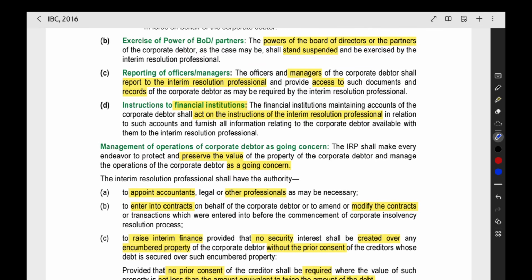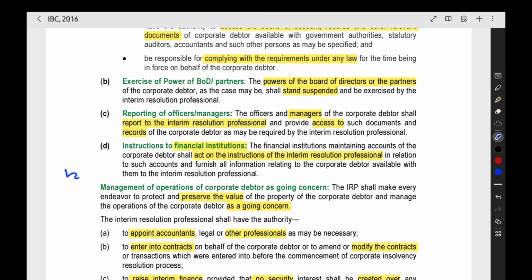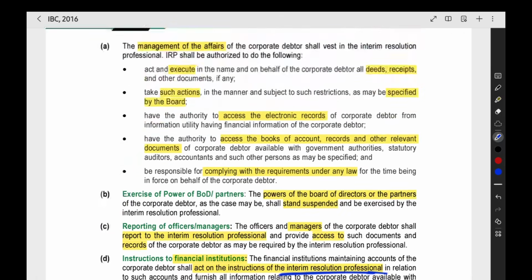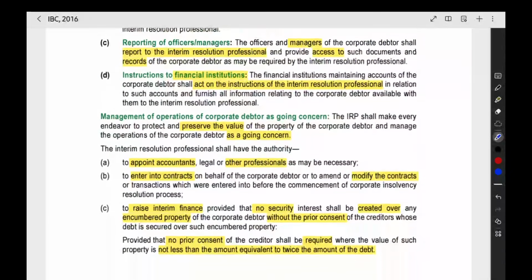Then, all the persons who gave loan to the company, like all the financial institutions, or all the financial institutions where the company is having a bank account or any other account, they will be acting on the instructions of the interim resolution professional. Till now, the company was operating bank accounts in various banks. Now, after takeover, IRP will operate those bank accounts. That is what they are saying in short.